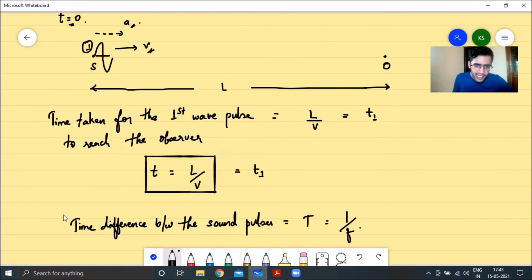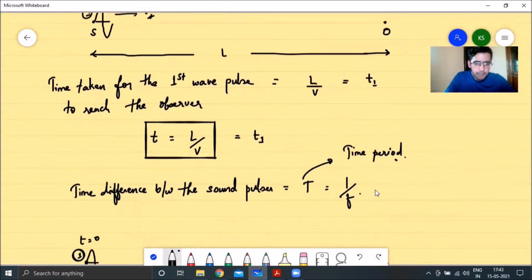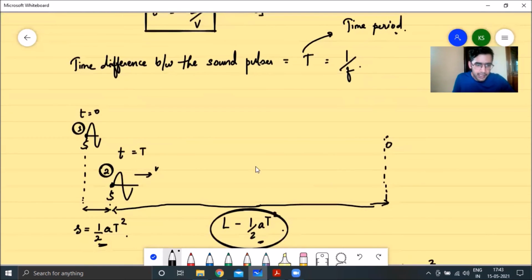And then when will the second wave pulse be emitted? The second wave pulse will be emitted after a time difference of capital T, which is nothing but your time period, the reciprocal of frequency. So it will be emitted at t equal to capital T. But during this time, the source wouldn't be at the same position. The source would have traveled forward by a distance of half a t squared because it's moving with an acceleration a, and the second wave pulse will be emitted from this position.